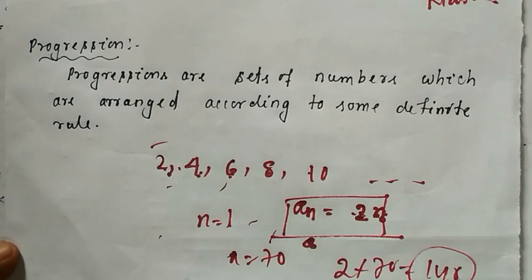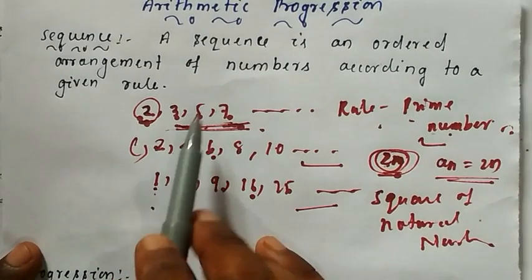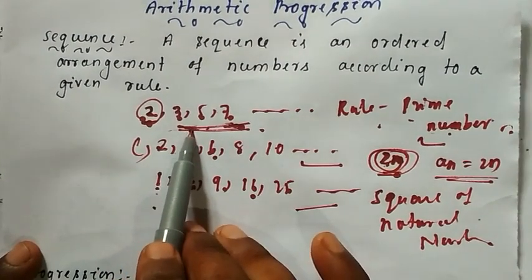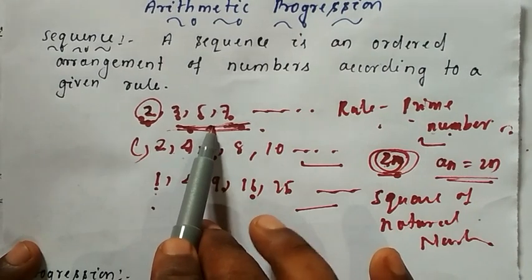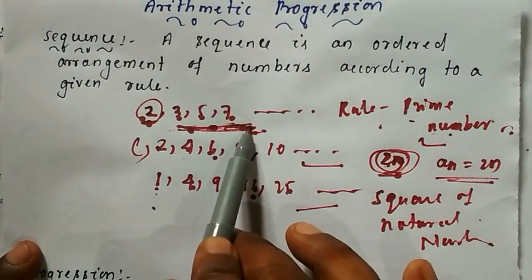That does not mean that in all sequences you cannot calculate. Some sequences you can calculate. That's why we are saying all sequences cannot be progressions, but all progressions can be sequences. In these three examples, look. If I'm asking, find the 17th term of this sequence, can you find it?